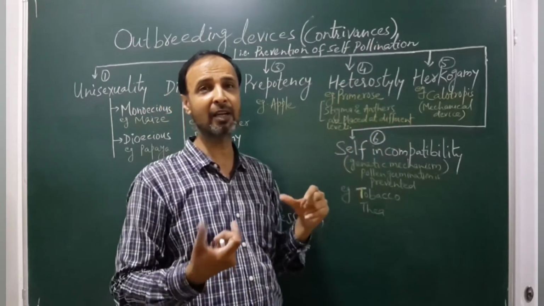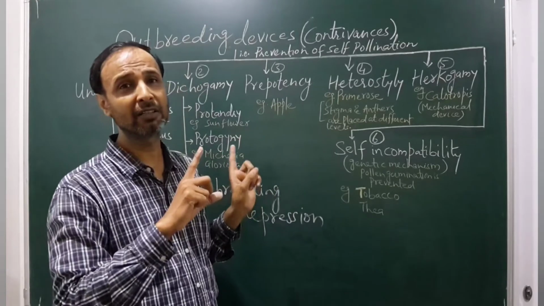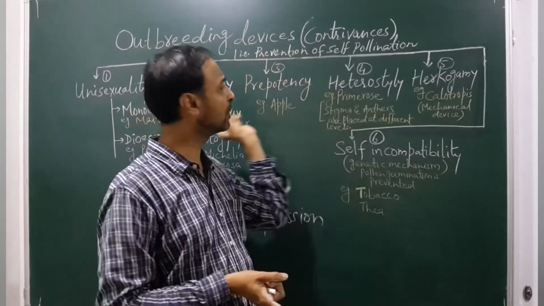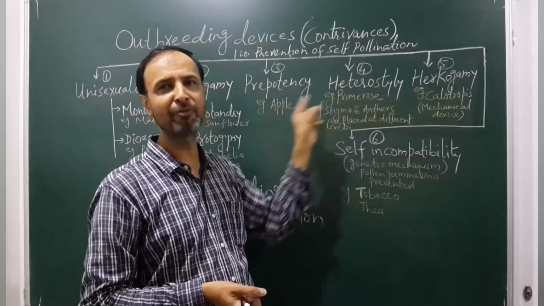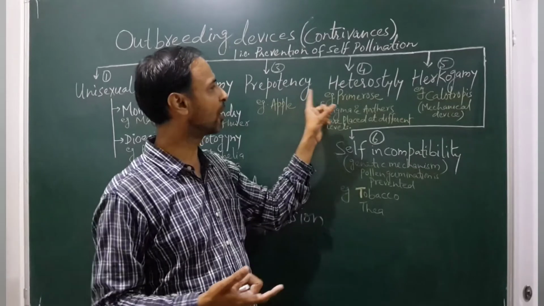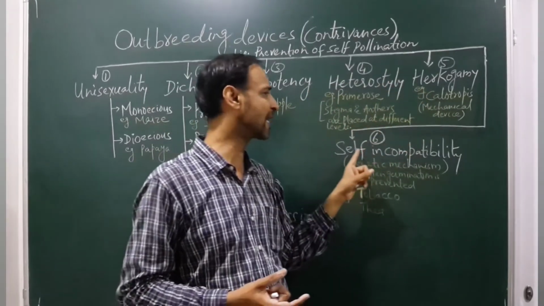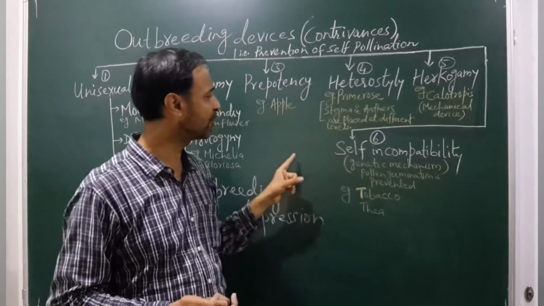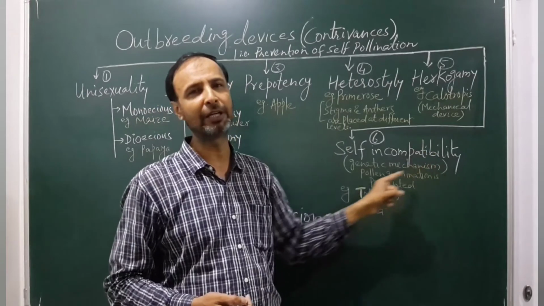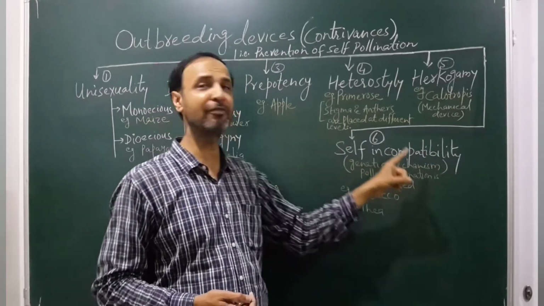Or even they may ask a question to list the different mechanisms of the outbreeding device. So you only have to list the names, and if you give the example, it is always well and good. So now these are the five types we have learned. Next is the sixth type, self-incompatibility, or self-sterility. What is the meaning of self-incompatibility?